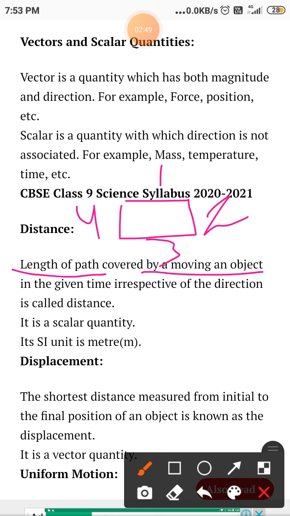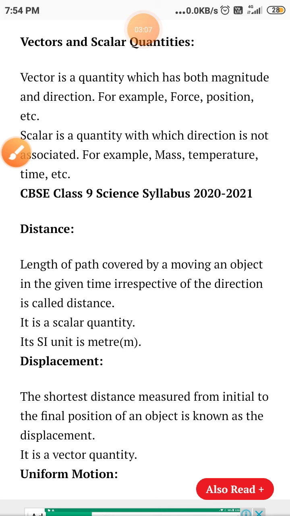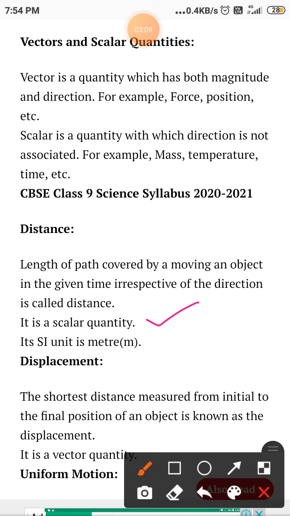So the total path covered is 4 plus 3 plus 2, which is 10. So the path covered is 10 meter, right? So this is distance, but the direction is not specified in it, so it is a scalar quantity, as I have told you. The direction is not given in it, and the SI unit is meter.